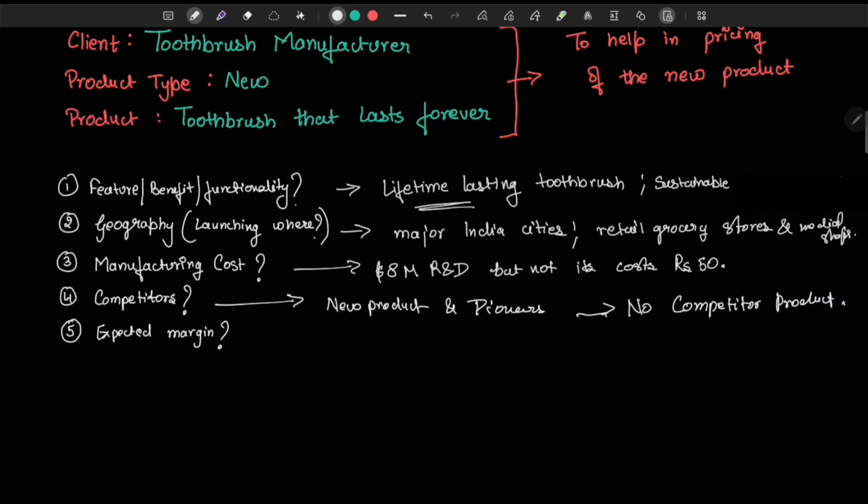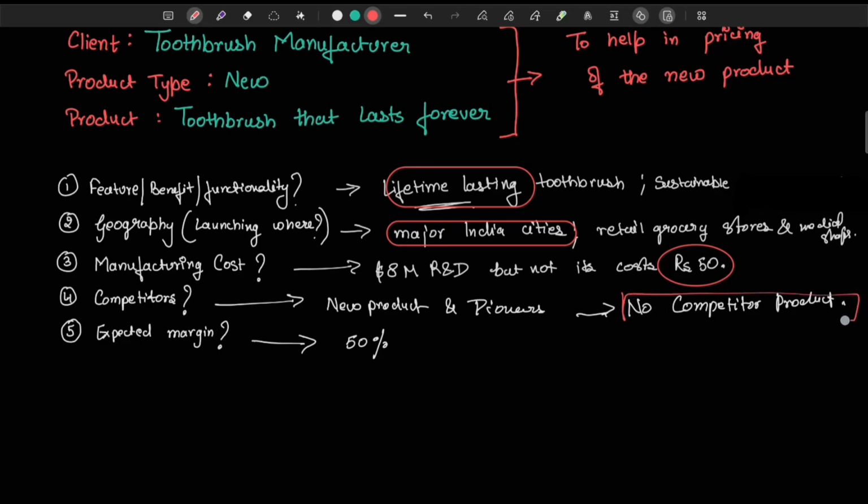Okay, now you know the cost it takes to make it. You know there are no existing products in the market of similar benefit. Next is what is the margin that the manufacturer is expecting over this cost. Let's say the interviewer says 50%. So let's now see the key information that we have gathered. It's a lifetime lasting product. The client is focusing on major Indian cities. It costs around 50 rupees and it's a new product and they are pioneers in this, so there is no competitor. The expected margin after selling the product is 50%.